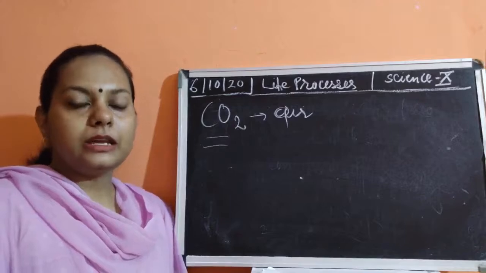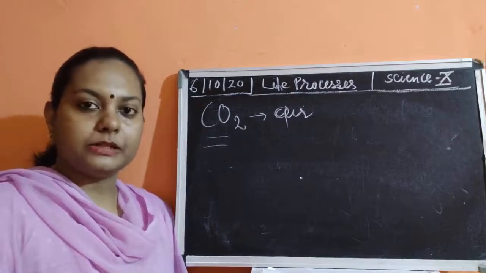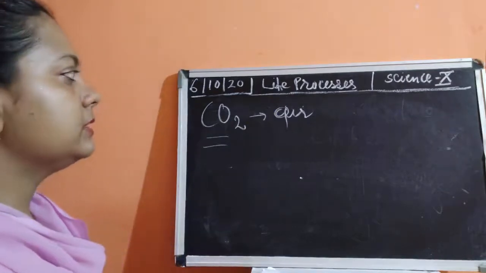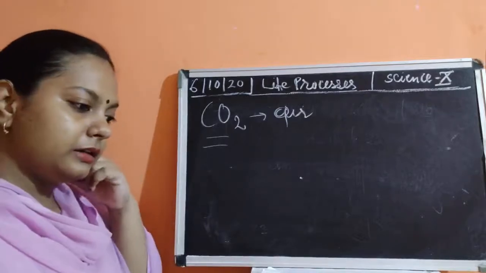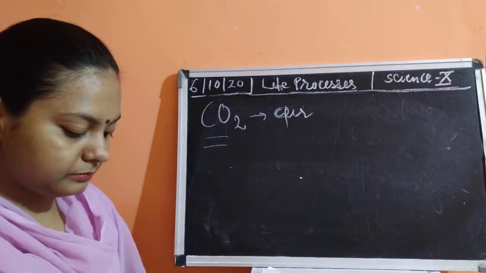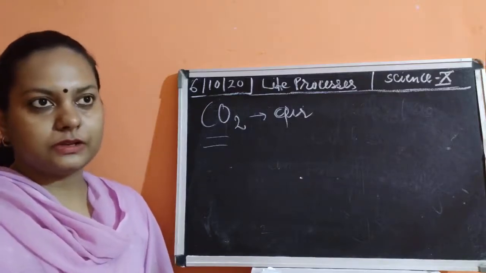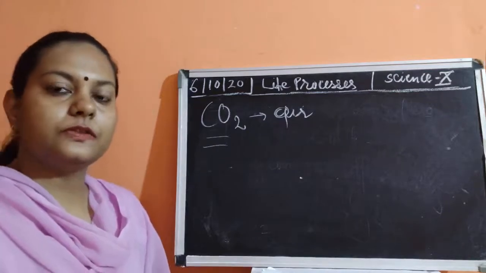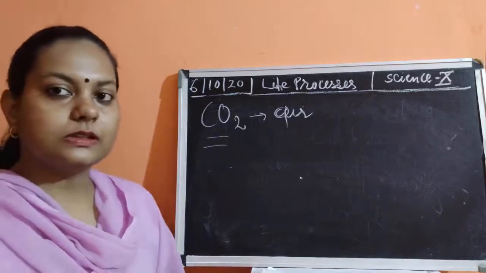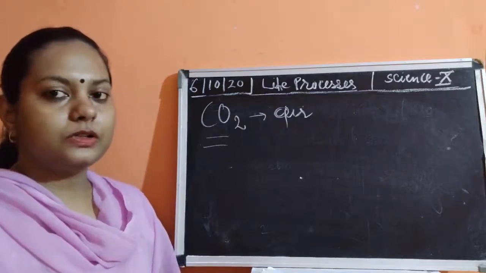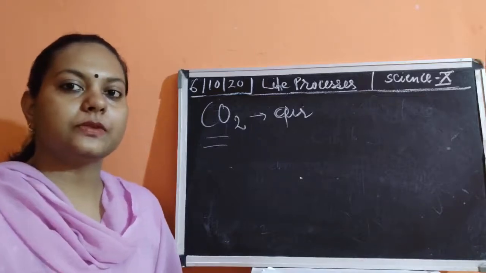Okay, now this released carbon dioxide enters the plants with the help of tiny pores called stomata. Once it is absorbed by the stomata, it is going to be present in the plant. The stomata are all present on the surface of the leaves, on the upper surface as well as the lower surface. In some aquatic plants, they are only present on the upper surface because the lower surface is completely immersed in water, so the stomata would be damaged because of the presence of water in the surrounding.